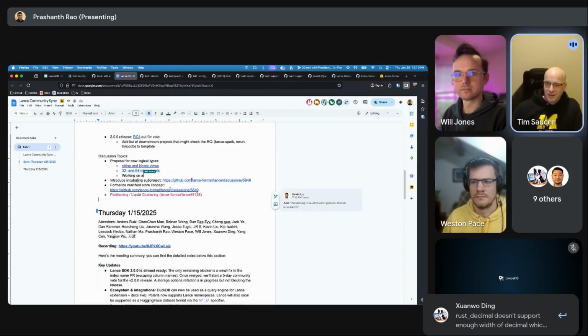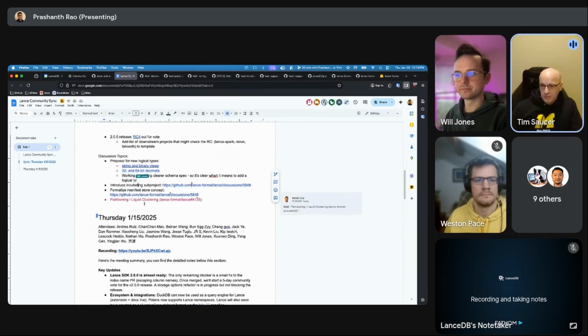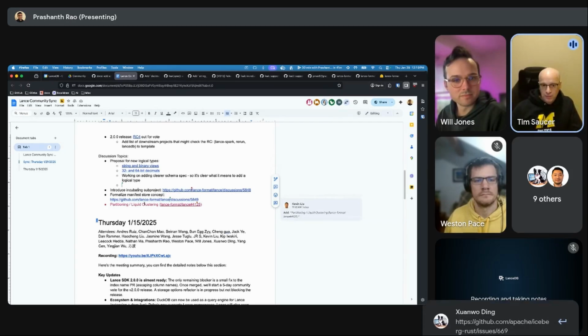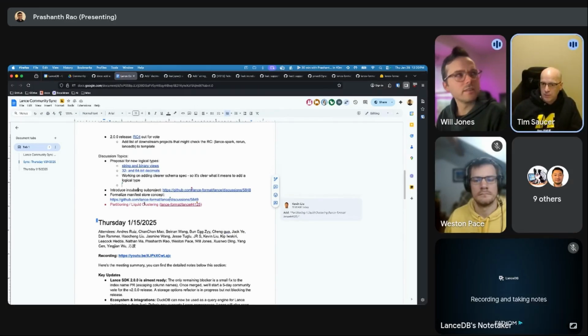I have a question about it. So I noticed in Lance 2.0, we now have this GeoArrow and GeoDataFusion dependency to get these geometric types. Are those represented in these logical types at all? Like the geometric types, or is it just a generic extension type? Does the question make sense?